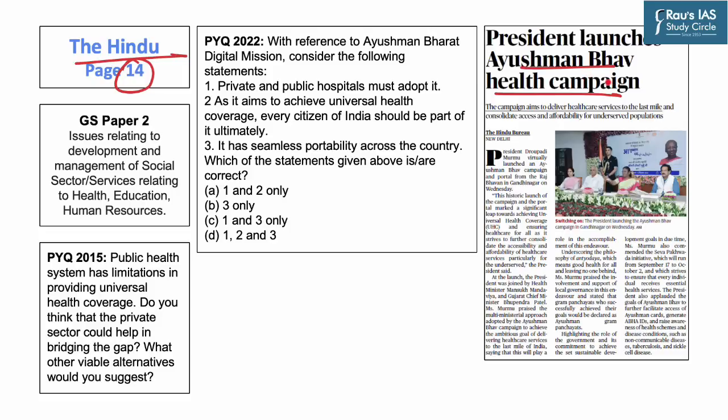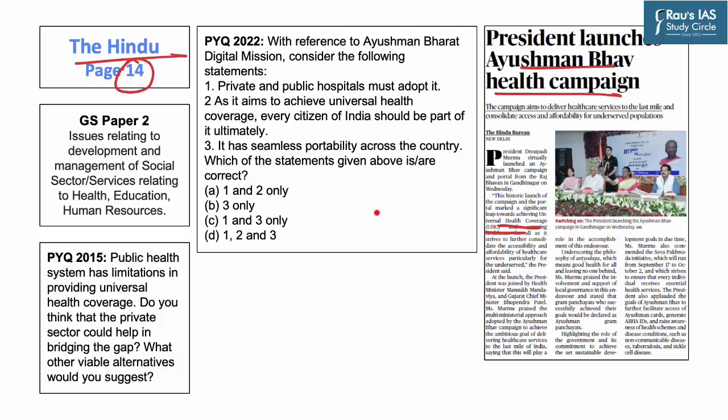And this historic launch of the campaign and its portal marks a significant leap towards achieving universal health coverage in the country, as it ensures healthcare for all and further consolidates the accessibility and affordability of health services, particularly for the unserved section of the population.